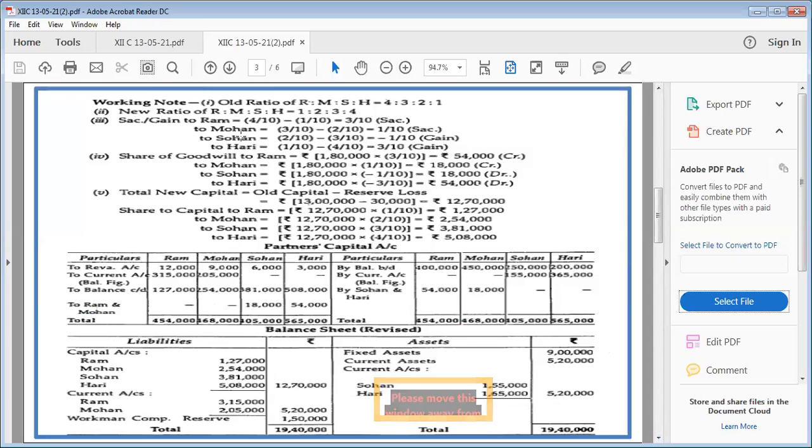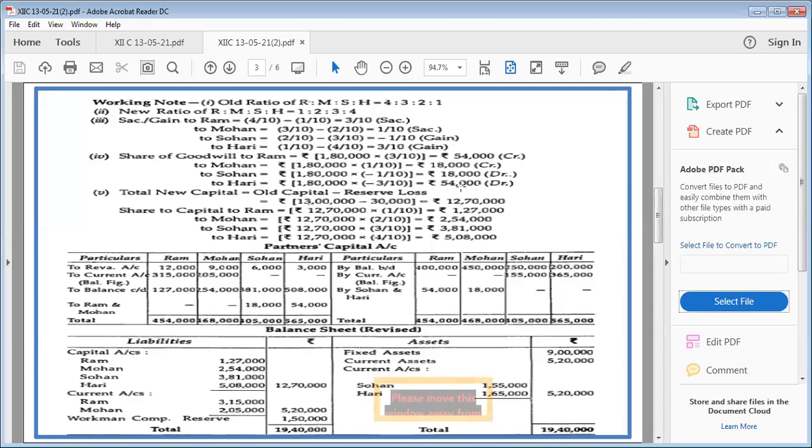So first of all, we have done old ratio minus new ratio because it was required in order to adjust the goodwill. After doing this, we have come to know that Ram is sacrificing, Mohan is also sacrificing, Sohan is gaining, and Hari is gaining. So our entry for goodwill will be Hari's capital account debited, Sohan's capital account debited, to Ram's capital, to Mohan's capital. All right. Now the amount of goodwill was 180. 180 multiplied by 3/10 is the share of Ram. Similarly, 1/10 will be the share of Mohan, 1/10 the share of Sohan, and 3/10 the share of Hari.